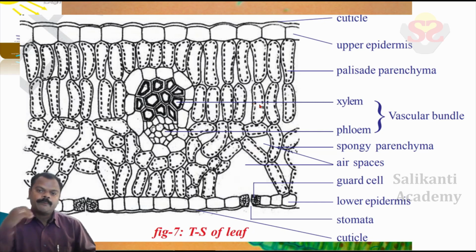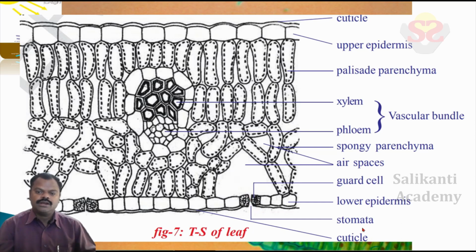Below the palisade parenchyma, we observe the spongy parenchyma and air spaces. See here, there is nothing there, an empty place that is filled with air. So we call it air spaces. These air spaces open to the outside through an opening.